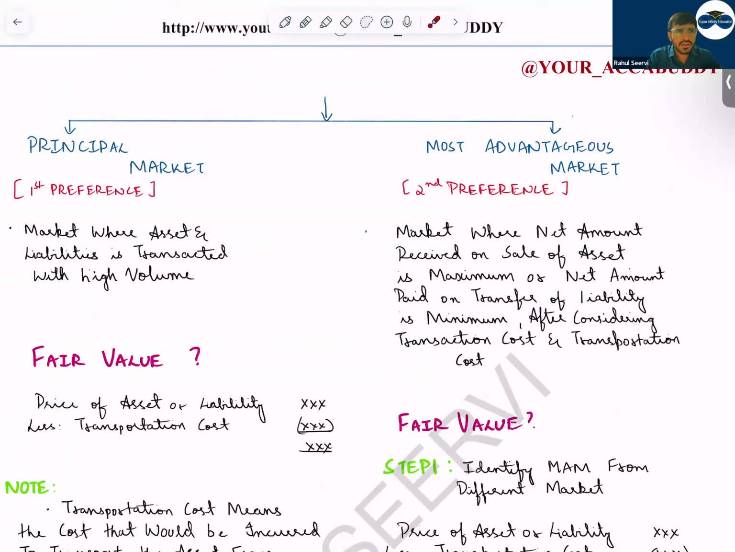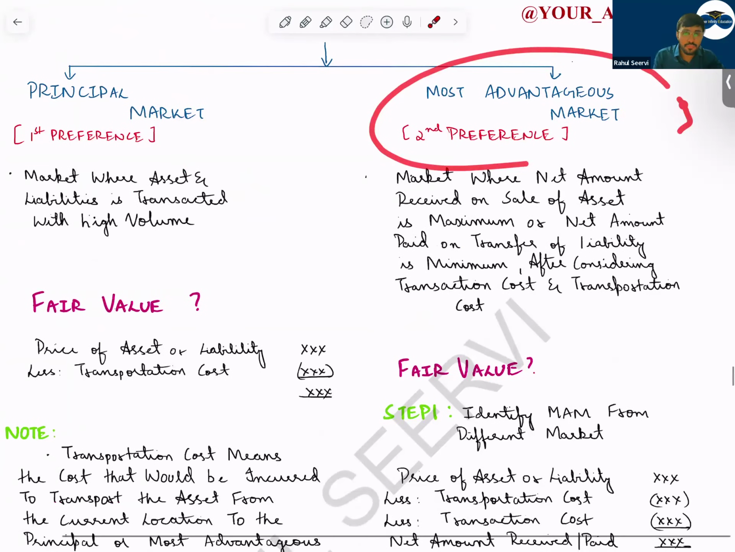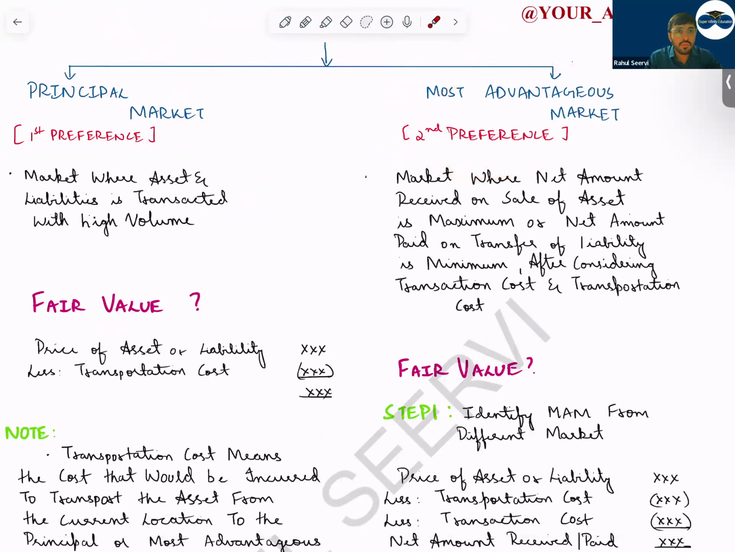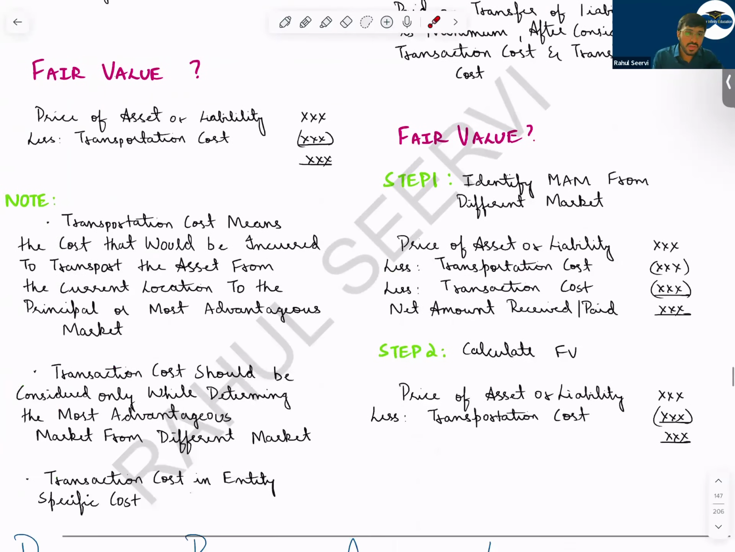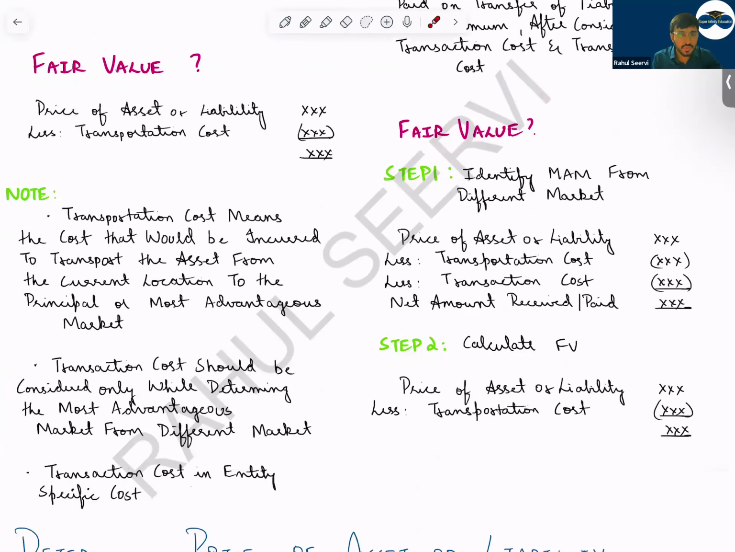Sir, if the markets are similar, there is a confusion. On both the markets, the volume is the same. In that case, a confusion will be there. Then comes the concept of most advantageous market. Now you will see the market which will provide you the maximum benefit. So when you want to calculate the fair value in case of most advantageous market, there are two steps. Step one is to identify the most advantageous market. There are three markets. First, identify where you will get the highest benefit.